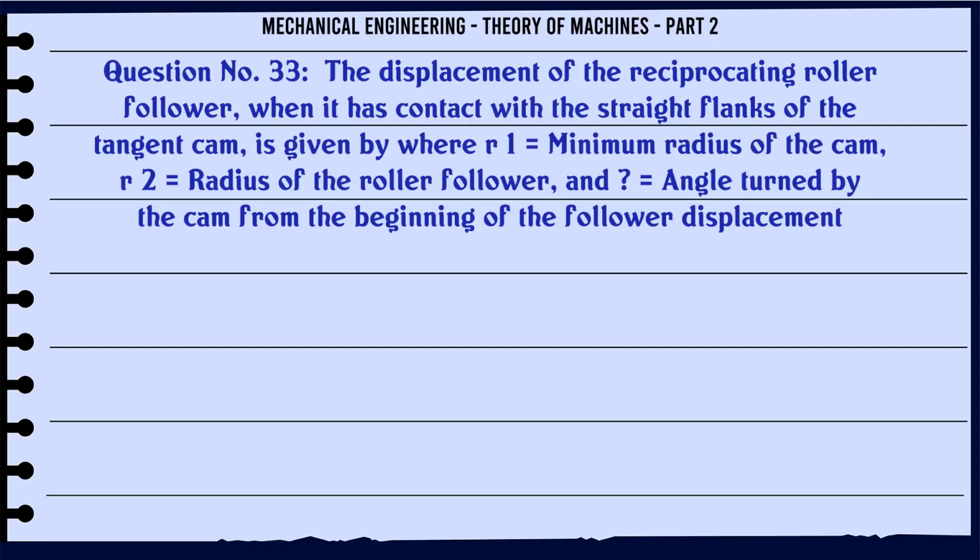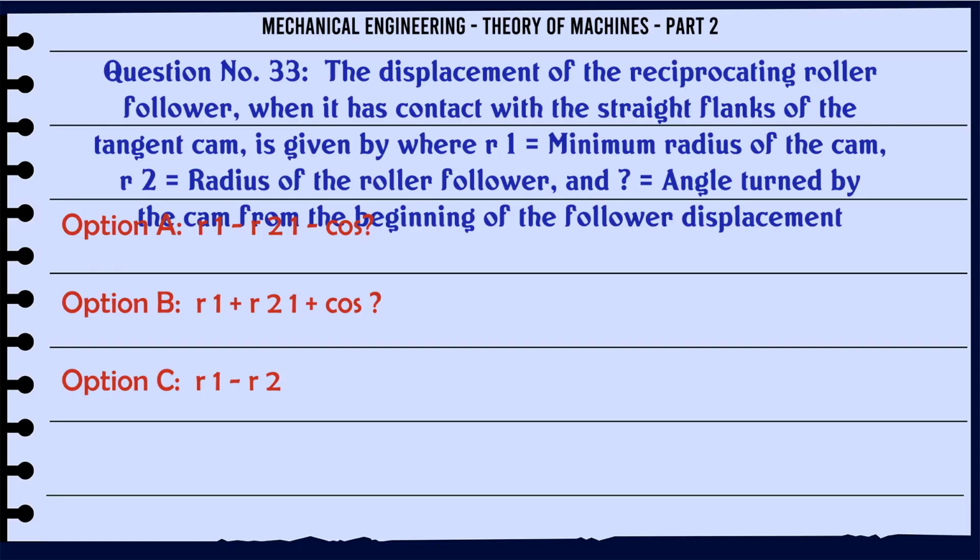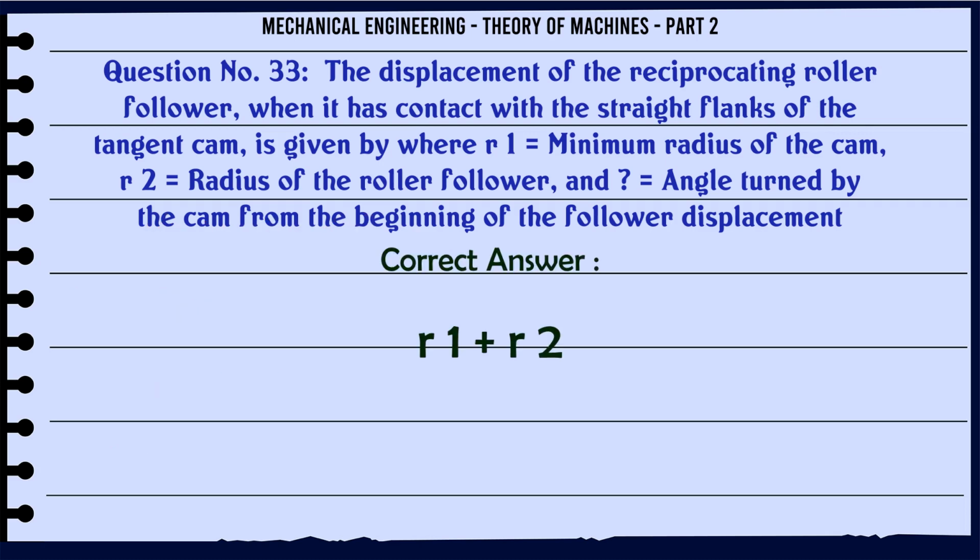The displacement of the reciprocating roller follower when it has contact with the straight flanks of the tangent cam is given by, where r1 is the minimum radius of the cam, r2 is the radius of the roller follower, and θ is the angle turned by the cam from the beginning of the follower displacement. A. (r1+r2)(1−cosθ). B. (r1+r2)(1−cosθ). C. r1+r2. D. r1−r2. The correct answer is r1+r2.